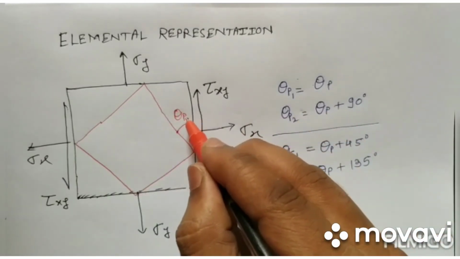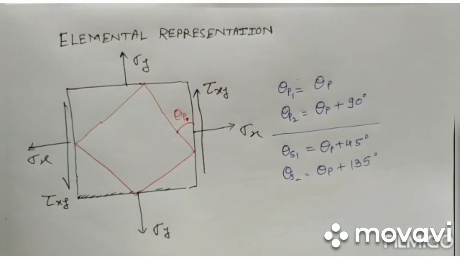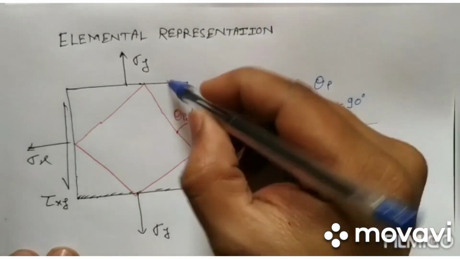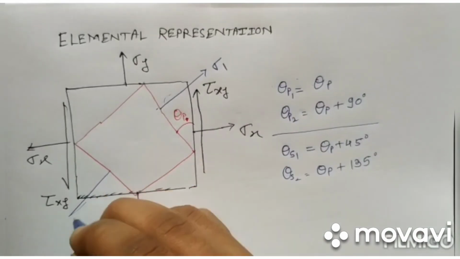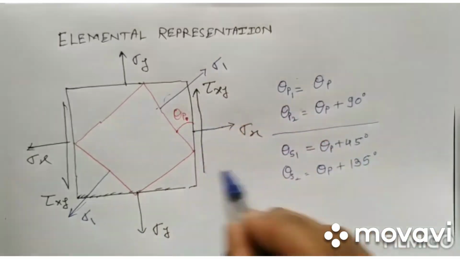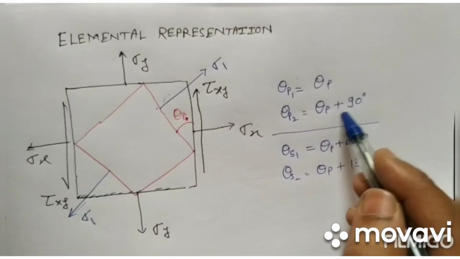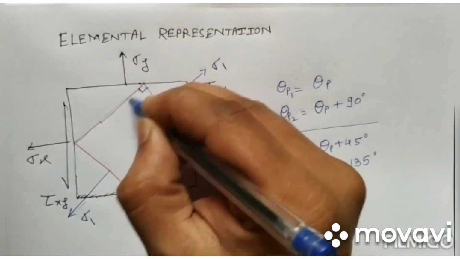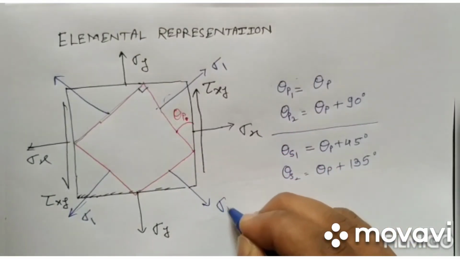So at theta p we have our first principal plane, and on this plane the stress acting is sigma 1, principal stress 1. Then we have theta p2, that is theta p plus 90 degrees, and on this plane we have sigma 2.